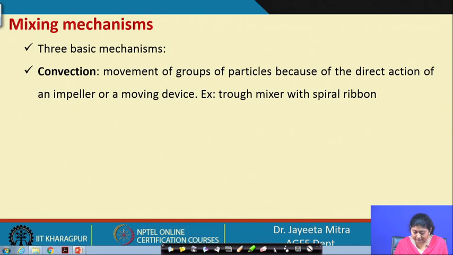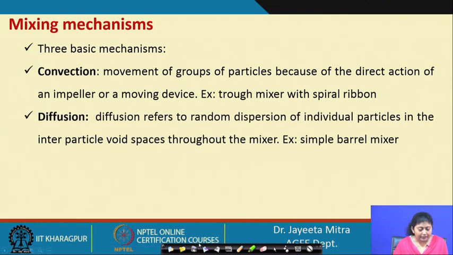Next is the diffusion mechanism. Diffusion refers to random dispersion of individual particles in the interparticle void spaces throughout the mixture. Simple barrel mixers come under this diffusion mechanism.